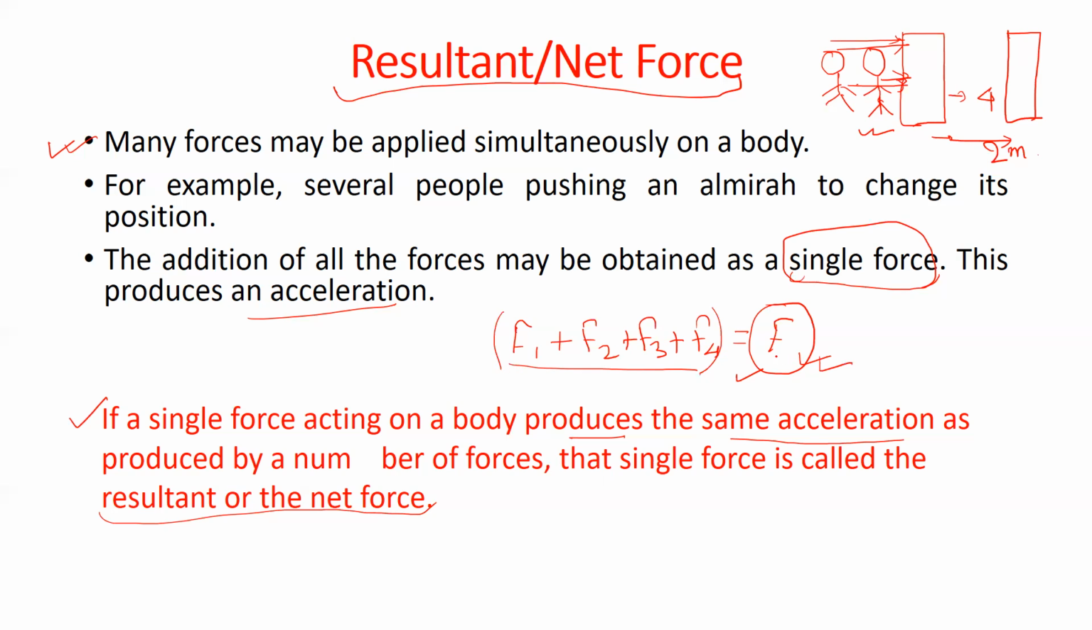I hope you understood this concept. Four people pushing the same almirah, and some acceleration is being produced. There is a displacement, a change in position of this heavy object, the almirah, and the summation of all the forces can be assumed to be equal to a force which is called the resultant or the net force.